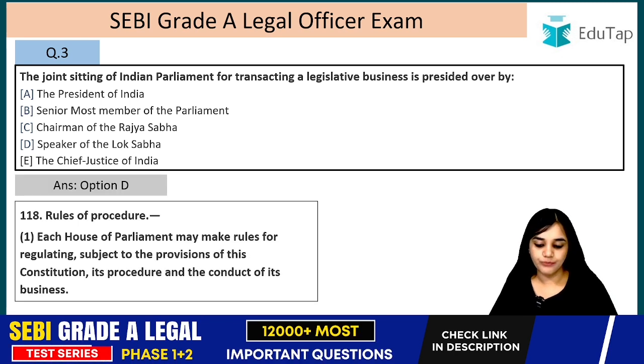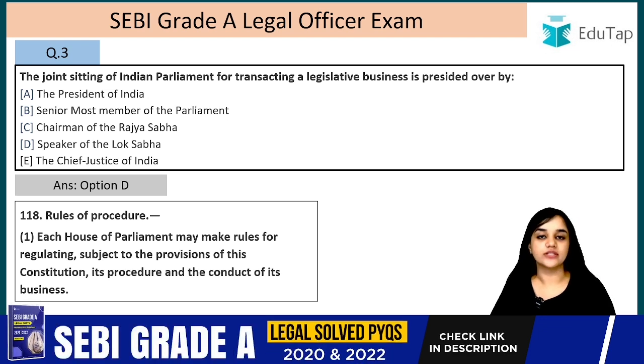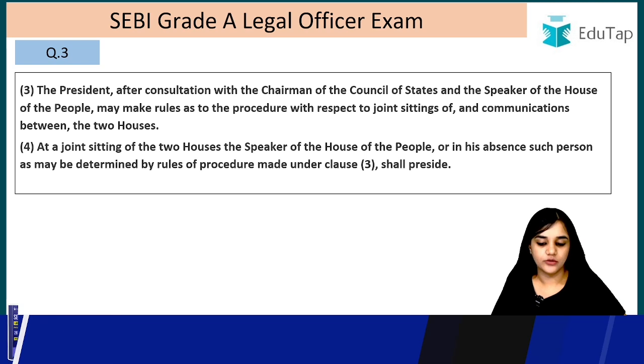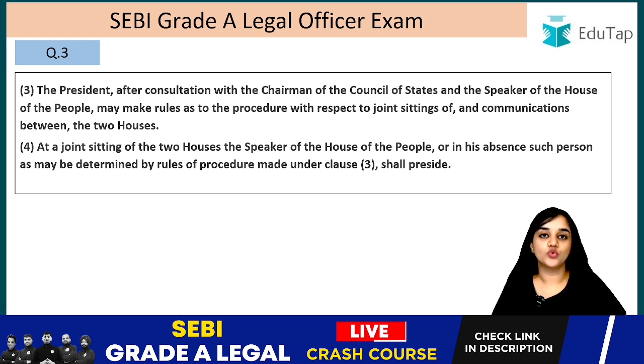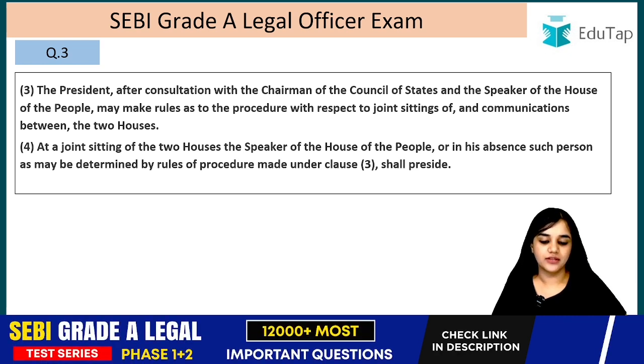Answer is option D. Each House of Parliament may make rules for regulating, subject to the provisions of this constitution, its procedure and conduct of its business. So this power is vested with the Parliament. The President, after consultation with the Chairman of the Council of States and the Speaker of the House of the People, may make rules as to the procedure with respect to the joint sittings, right? Joint sittings and communication between the two houses. So the President has been given this power with consultation of the Chairman of the House of State and the Speaker of the Lok Sabha.